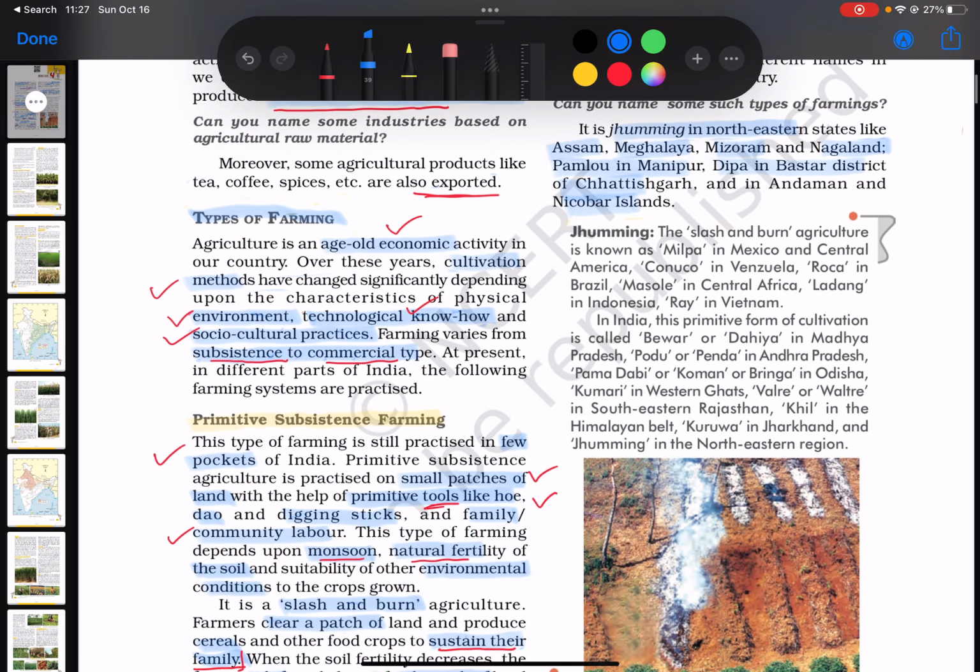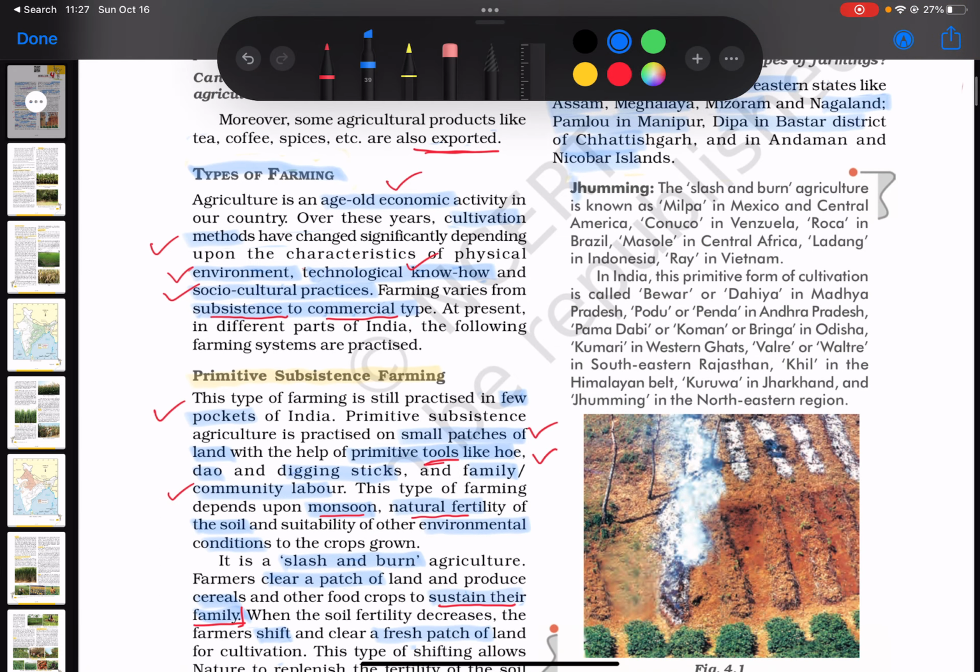Now, if you look at a little bit more information, again, it's known as slash and burn agriculture, known as milpa in Mexico and Central America, conuco in Venezuela, roca in Brazil, masole in Central Africa, ladang in Indonesia, and ray in Vietnam. So it's not something that is just practiced in India, it's also practiced in other parts of the world.